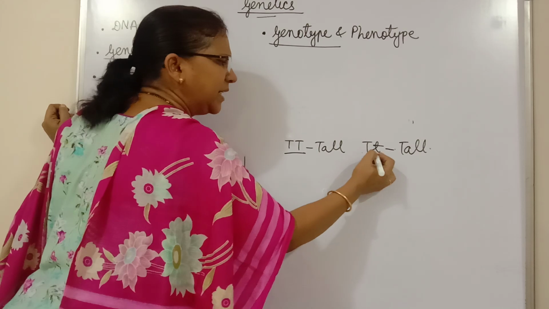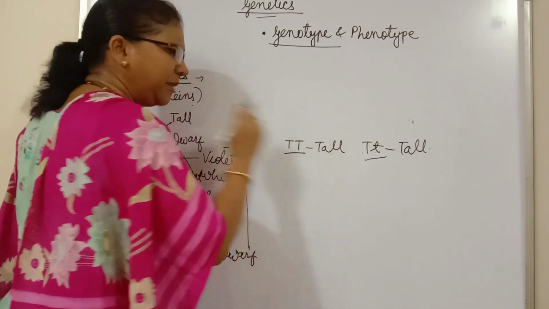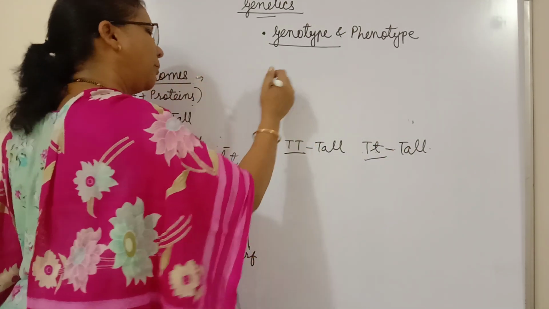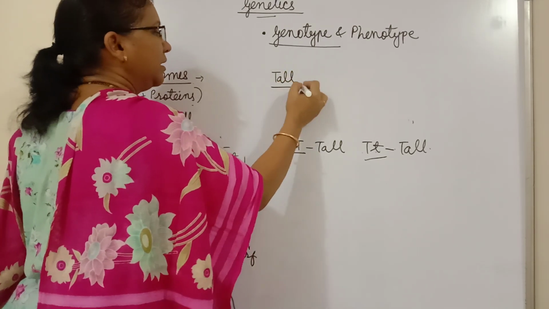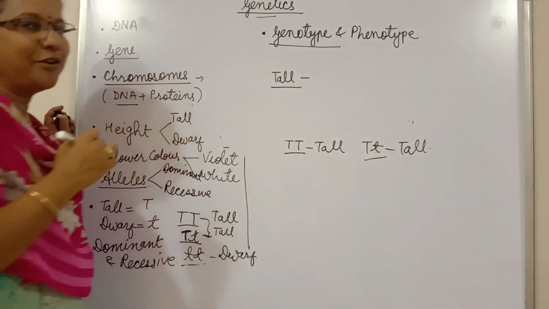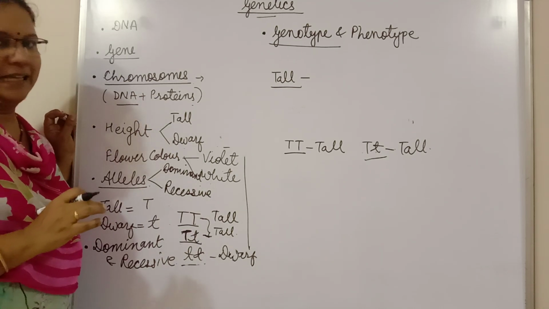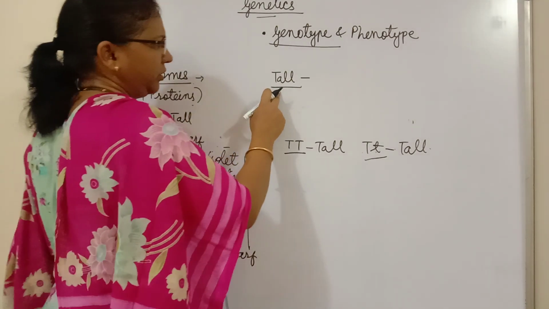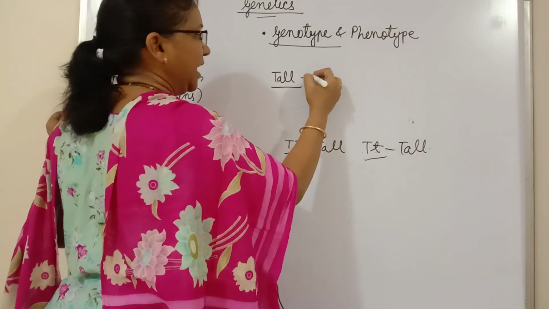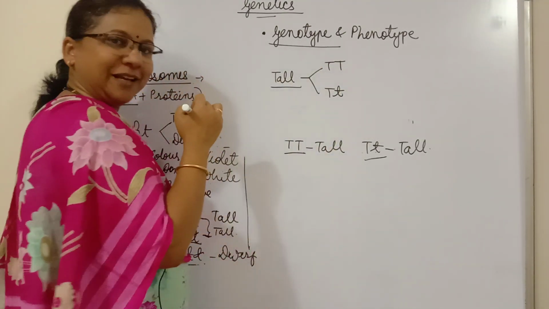Because you know that capital T is dominant and small t is recessive. But you can tell me very surely that it will be a tall, it will also be a tall. But suppose I tell you that now, can you predict the genotype of this phenotype with 100% surety? Then you can say that no. Why no? Because it may be capital T capital T or capital T small t, right?